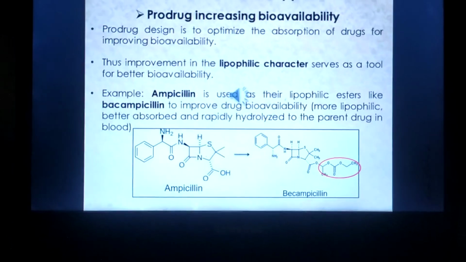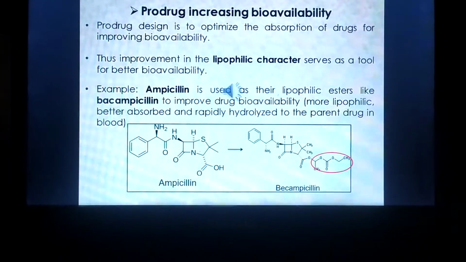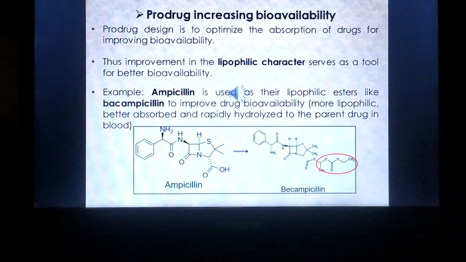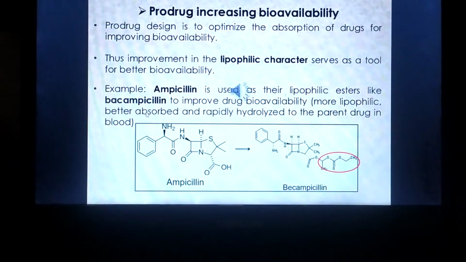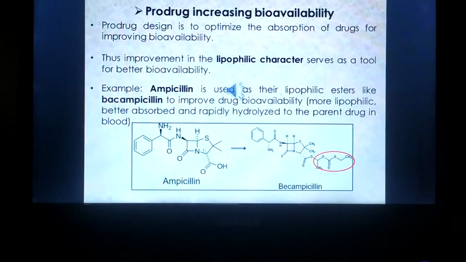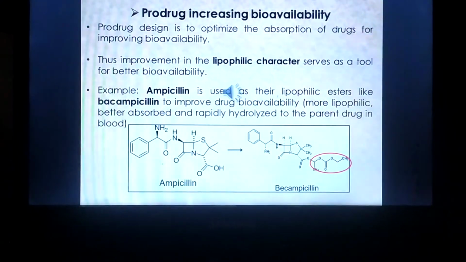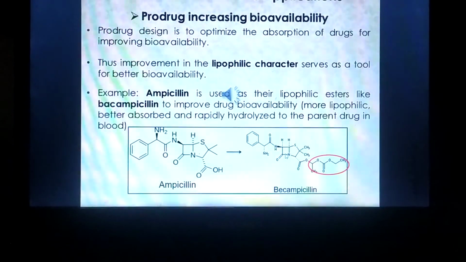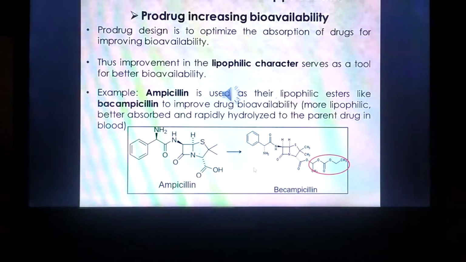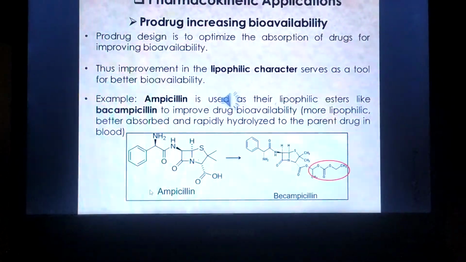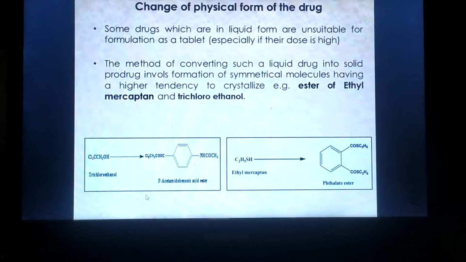Lipophilic esters are used to improve drug bioavailability: more lipophilic, better absorption, and rapid hydrolysis to the parent drug in blood. So the ampicillin prodrug is vancomycin. After enzymatic transformation, vancomycin is converted into ampicillin, and ampicillin produces its pharmacological effect.